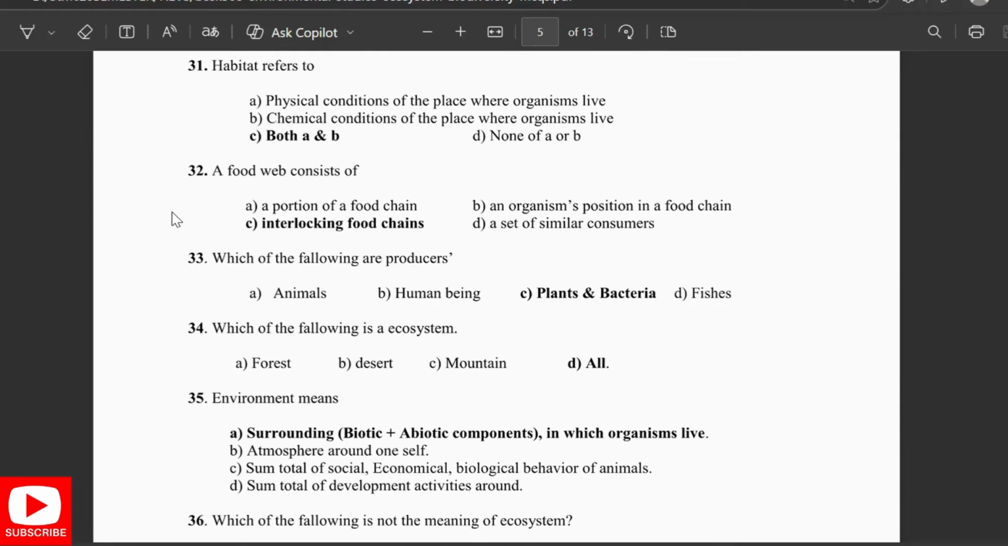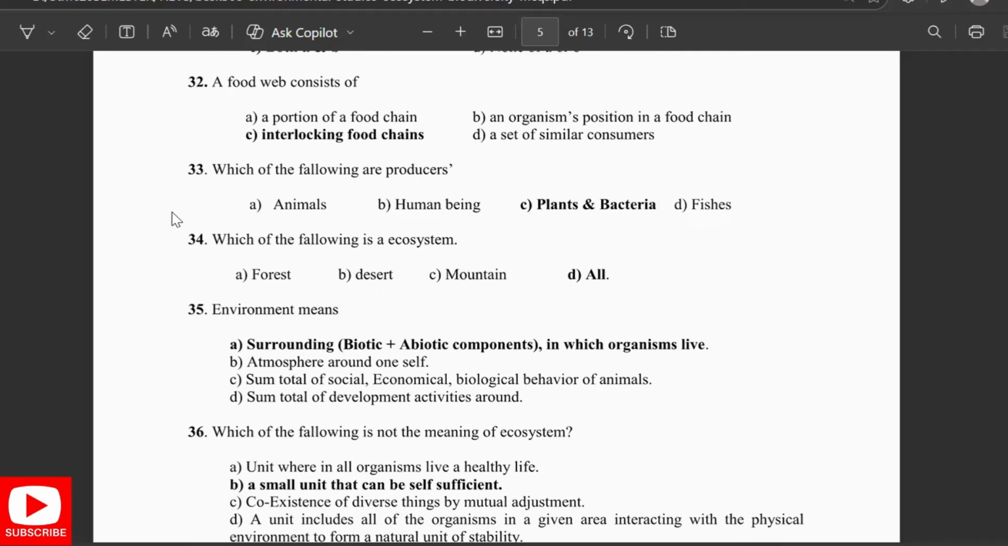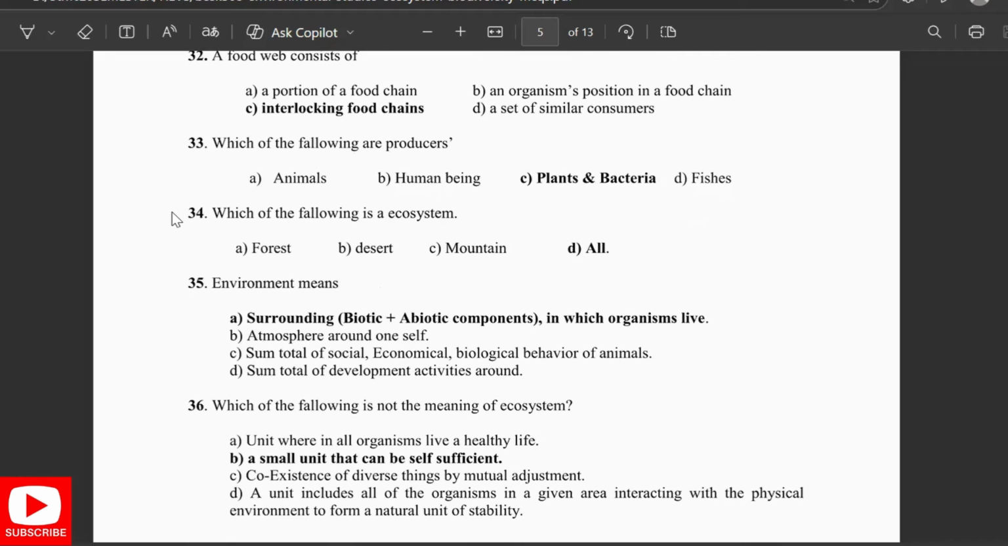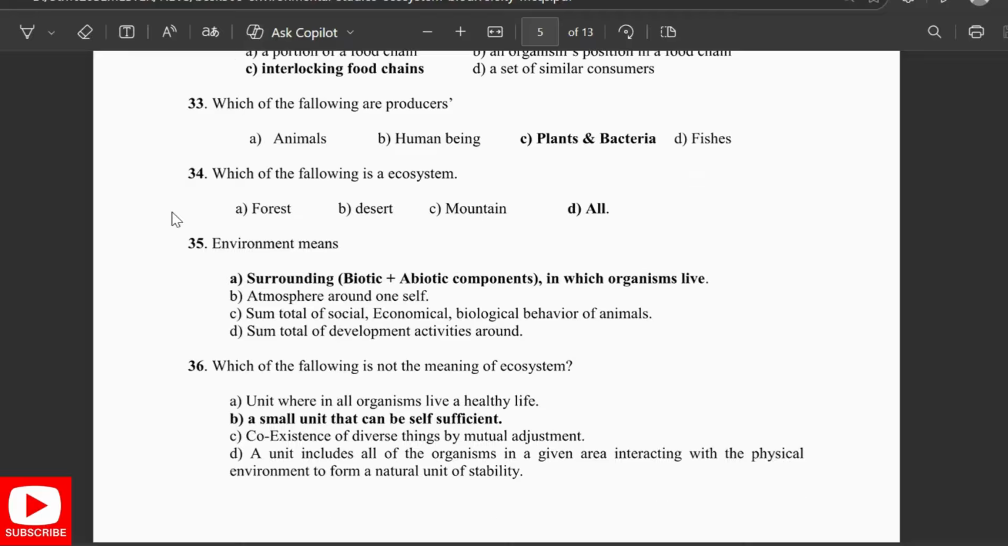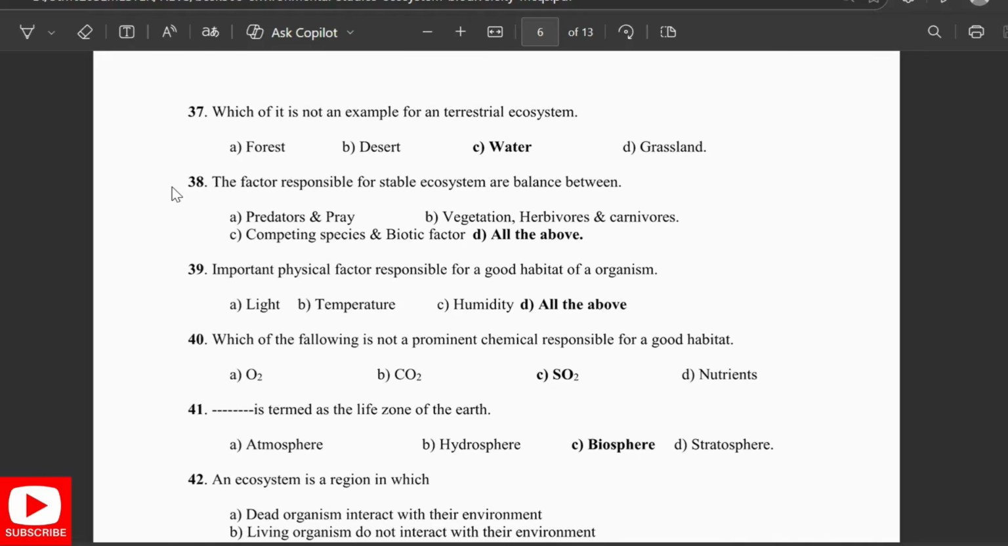Which of the following is in an ecosystem? All. Environment means surrounding biotic plus abiotic components in which the organisms live. Which of the following is not the meaning of ecosystem? A small unit that can be self-sufficient. Which of the following is not an example for terrestrial ecosystem? Water. The factors responsible for a stable ecosystem are balance between all of the above.